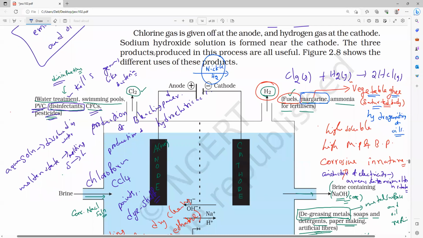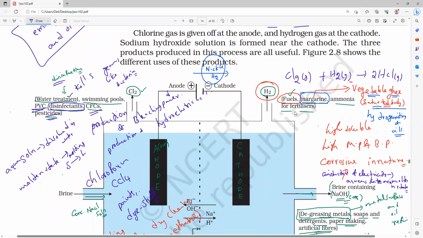Vegetable oils generally have long unsaturated carbon chains, while animal fats have saturated carbon chains. Unsaturated hydrocarbons add hydrogen in the presence of catalysts such as palladium and nickel to give saturated hydrocarbons.